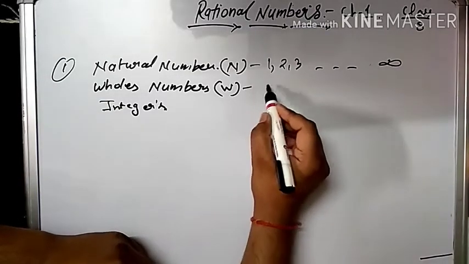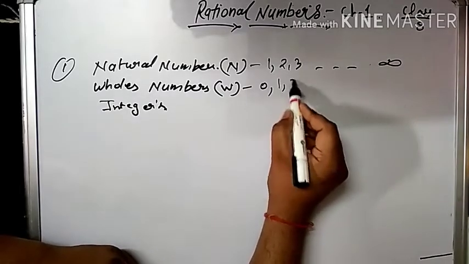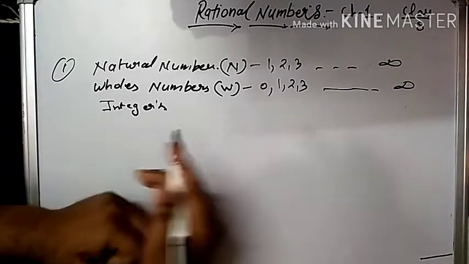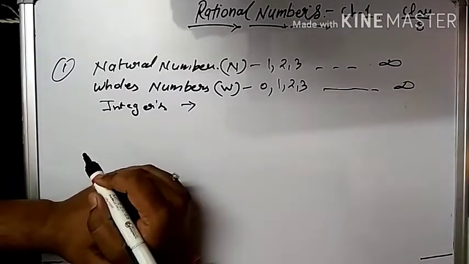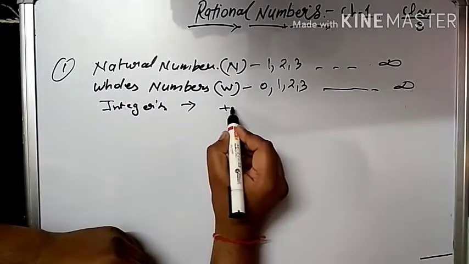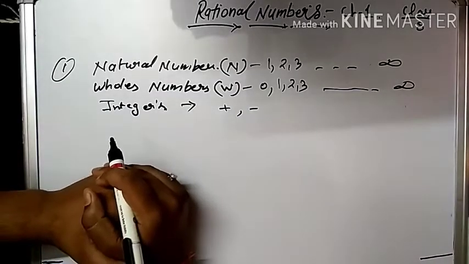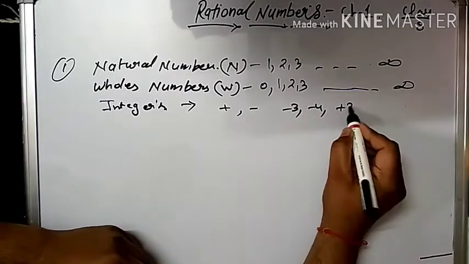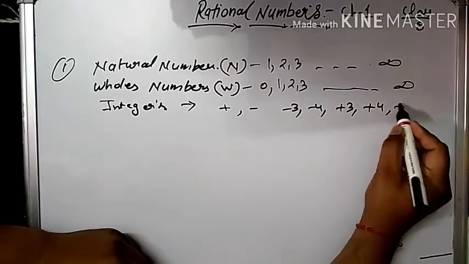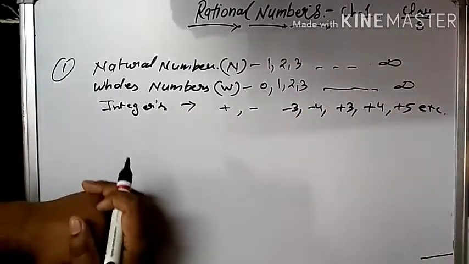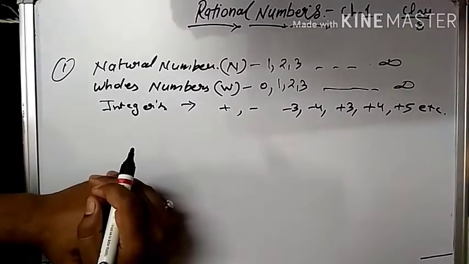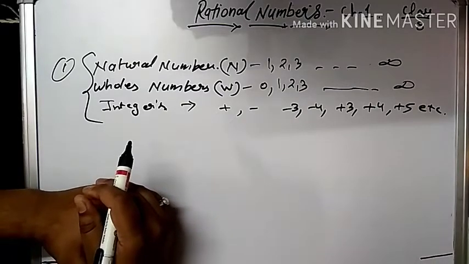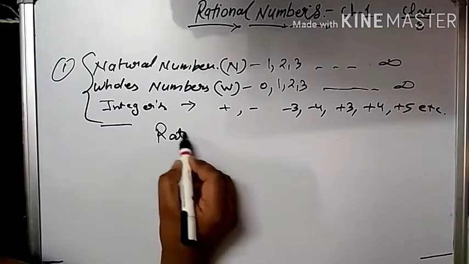The only difference in whole numbers is that they start from 0, then 1, 2, 3 and so on till infinity. And integers are positive numbers and negative numbers, that is, minus 3, minus 4, plus 3, plus 4, plus 5, etc. These are all categorized as integers. Now, all three categories of numbers are termed as rational numbers.